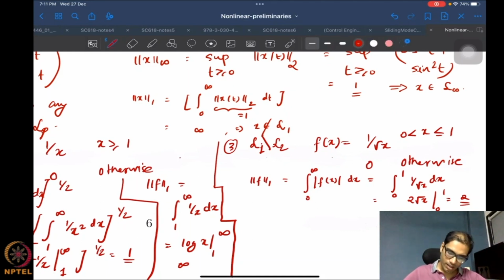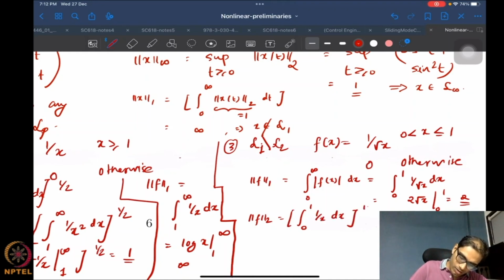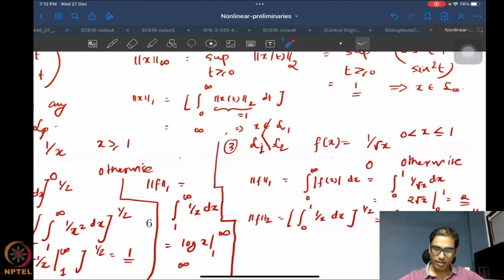Yeah, and if I do the f2, now what happens? It's the integral from 0 to 1 of 1 over x dx, to the power half, and again this will land you in trouble because this will become log of x from 0 to 1. Yeah, and the problem is at x equal to 0, this is undefined, right? It's minus infinity, right? So this is again going to go to infinity. All right, so that's a problem again.